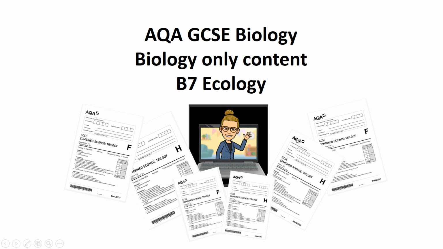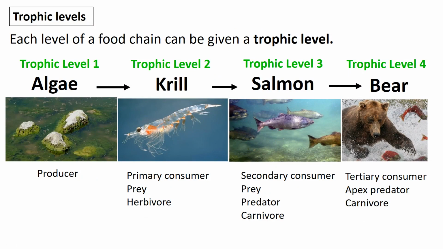The first thing you need to know about in this topic is the idea of food chains and food webs. This builds on the combined science content, but for this aspect of triple, you need to know that each level of a food chain is given a trophic level. Don't get confused with tropic level. Tropisms are different to trophic. You must say trophic because this means an eating or feeding level, whereas tropisms are to do with the B5 unit on homeostasis, and it's how a plant responds to growth towards light or against gravity, those sorts of things.